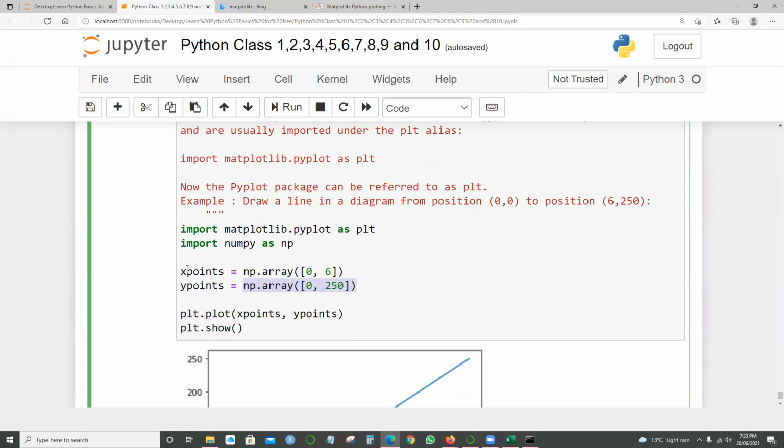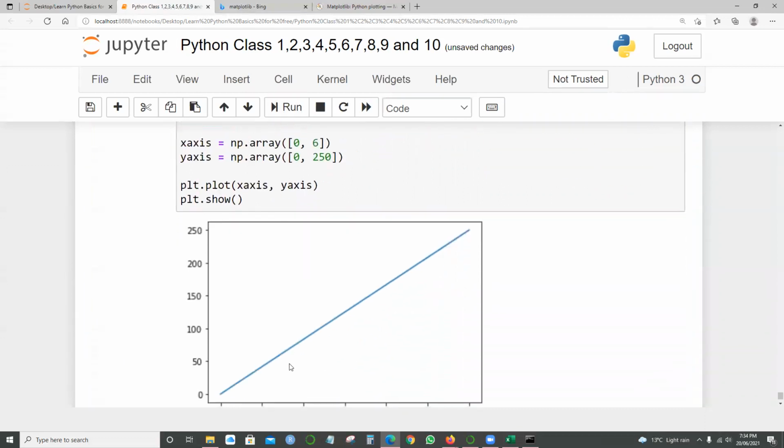The other way around, I can simply say x axis and y axis also, to avoid confusion. They're simple terms to understand. So when I say plt.plot(x axis, y axis) and then plt.show(), when I run this, it gives the same thing.